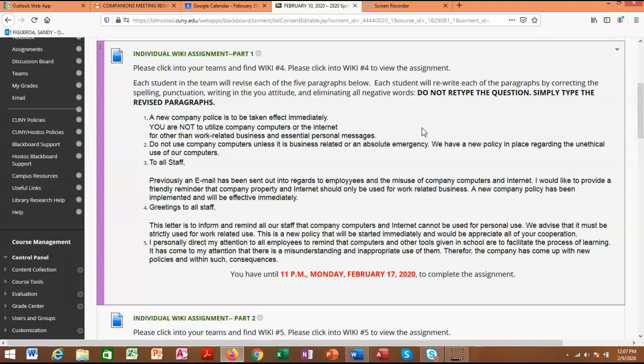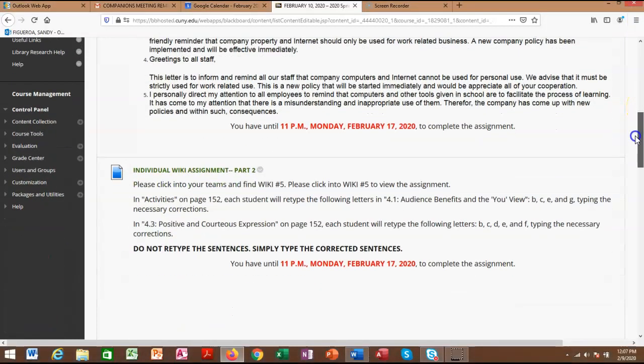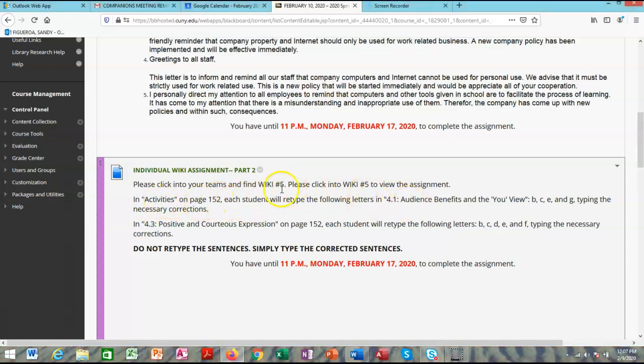All right? So as long as you understand, you have until, of course, 11 p.m. Monday, February 17th to complete the assignment. You're revising each of the paragraphs in the wiki. For your second wiki assignment, individual assignment, you're going to go to wiki number 5, and on page 152 of your textbook in activities, you're going to retype the following letters: B, C, E, and G, just those letters.